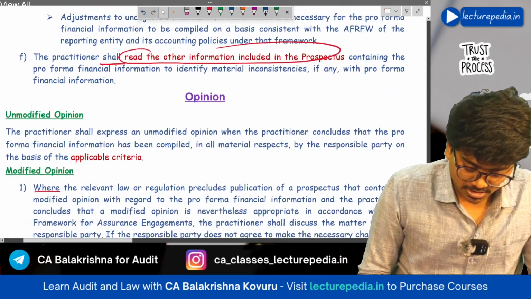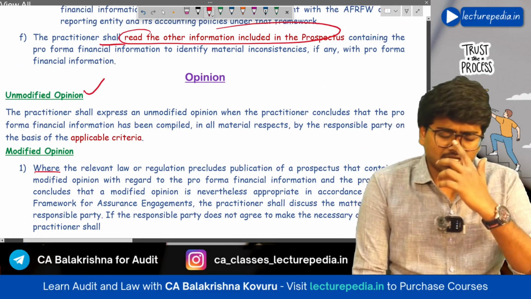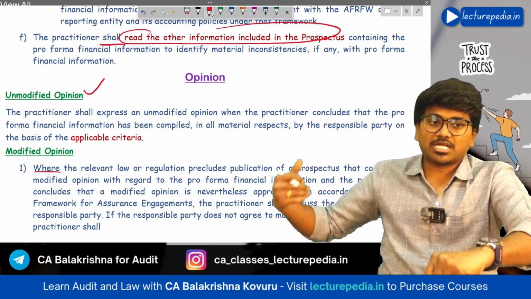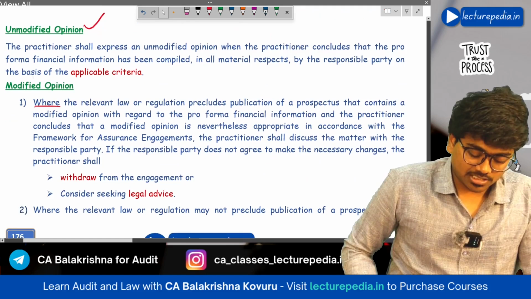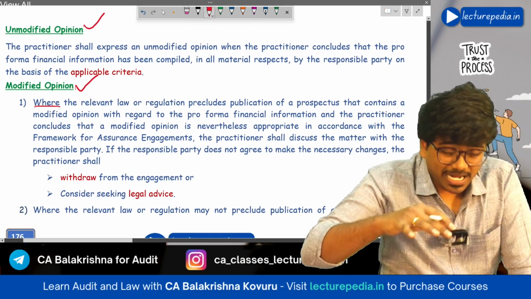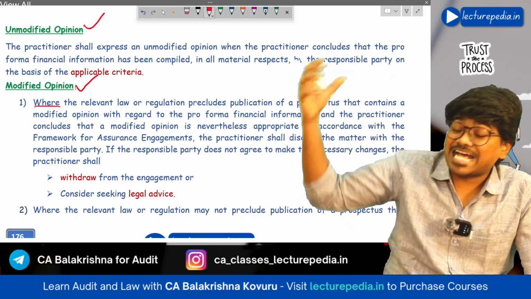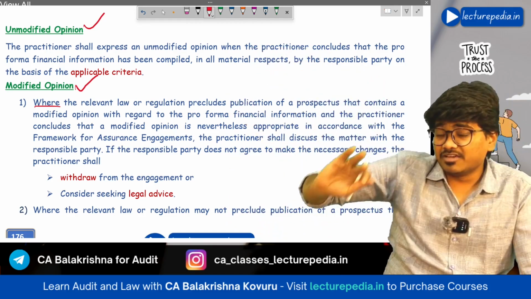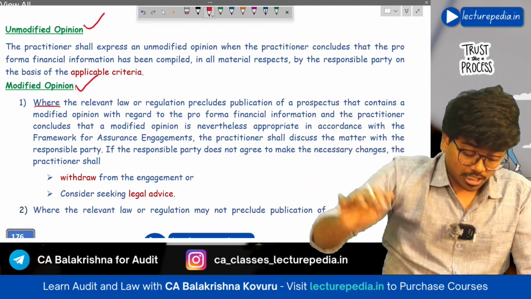Next, opinion, unmodified opinion. If a practitioner feels that the pro forma financial information has been prepared as per the applicable criteria, then he will give an unmodified opinion. If they are not prepared as per the applicable criteria, then he will give a modified opinion. Now, if